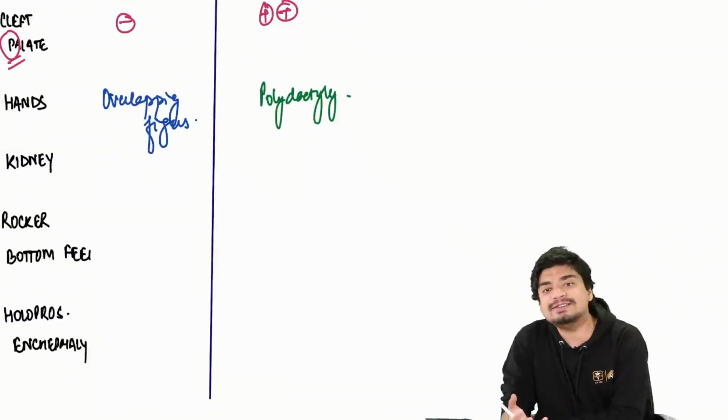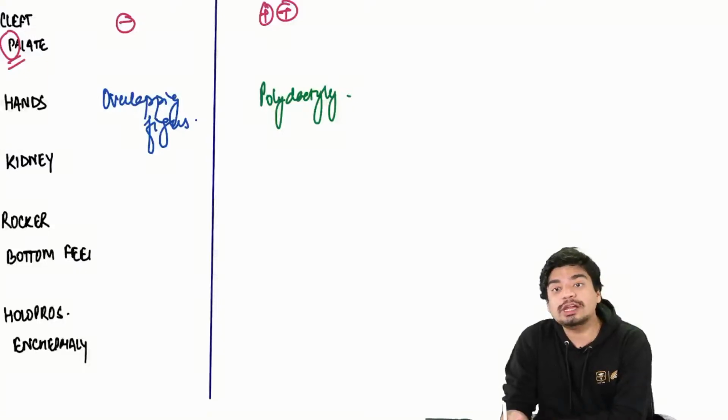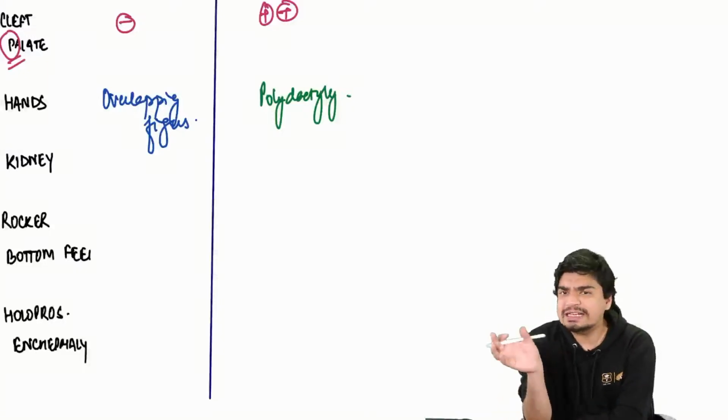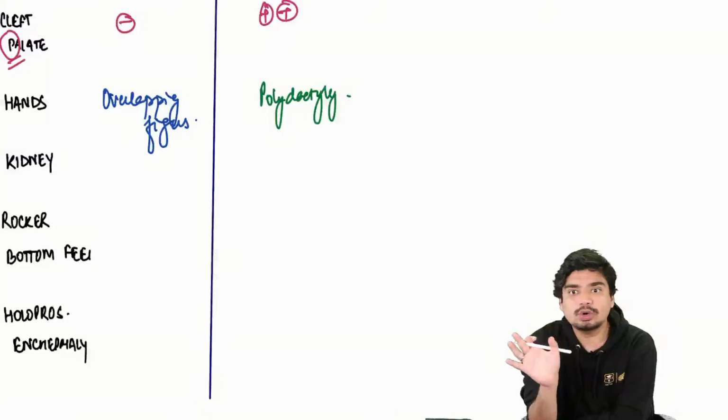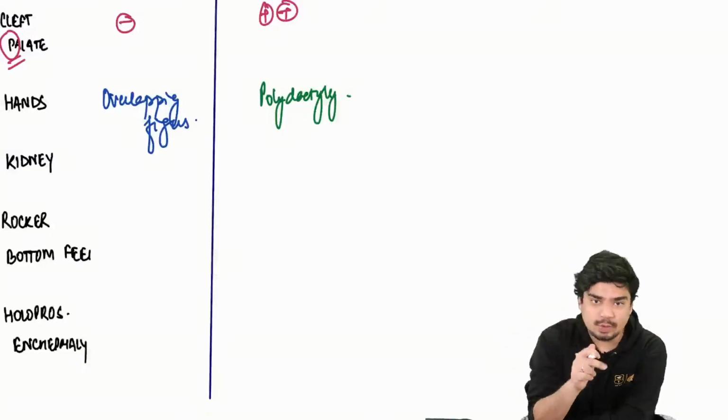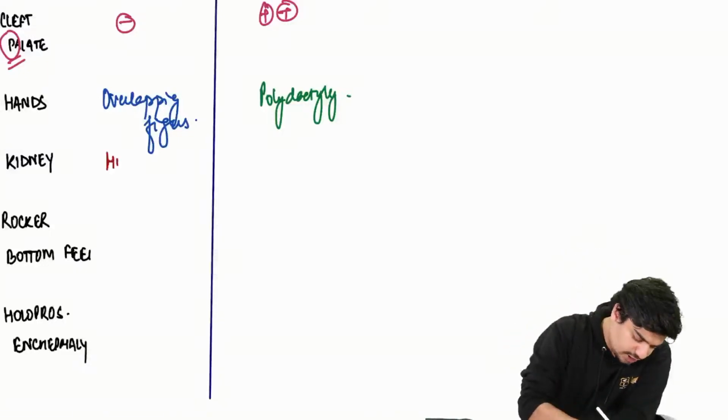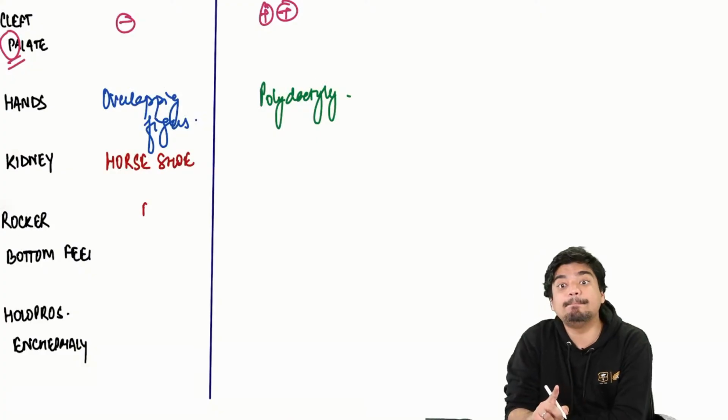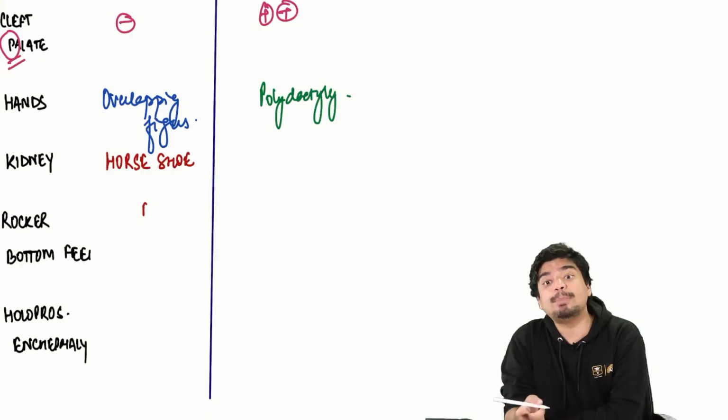As far as kidneys are concerned, horseshoe kidney. Any P in it? No. So horseshoe kidney is seen in Edward. As far as Patau is concerned, P for polycystic kidney.